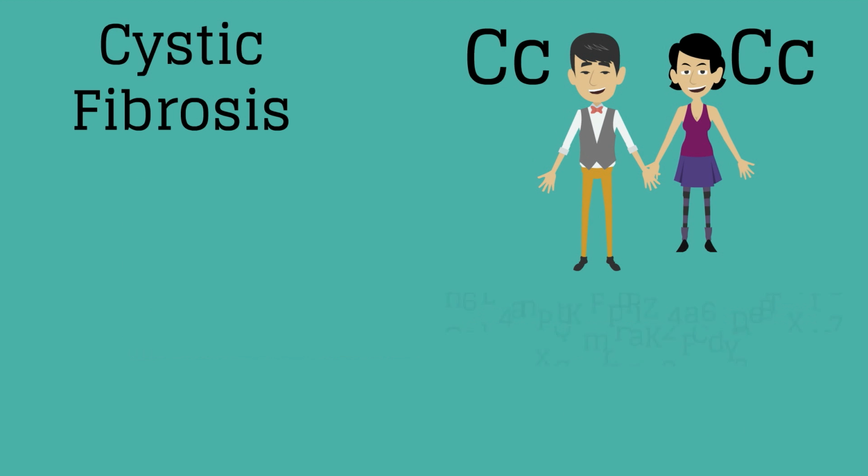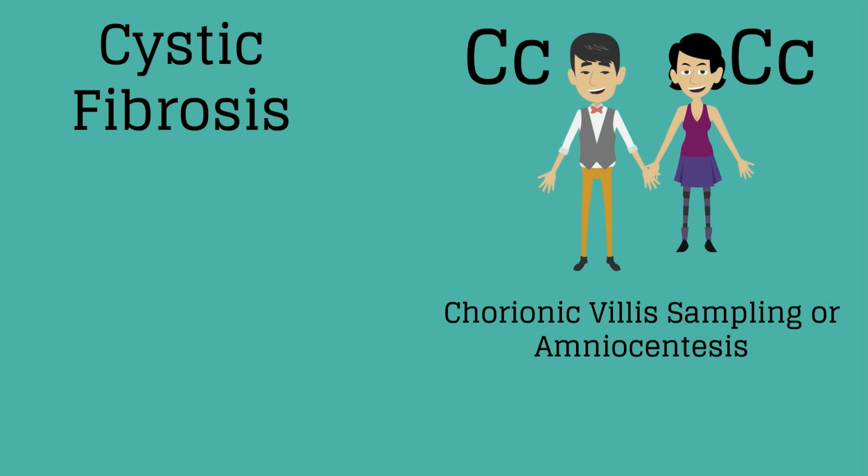Alternatively, Young and her partner can conceive naturally, and the fetus can be tested for cystic fibrosis with a chorionic villus sampling or amniocentesis procedure. This can lead to very wrenching decisions for parents about whether to carry or terminate a pregnancy if the fetus is found to be affected.